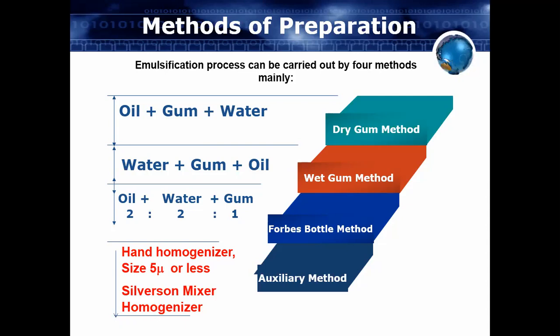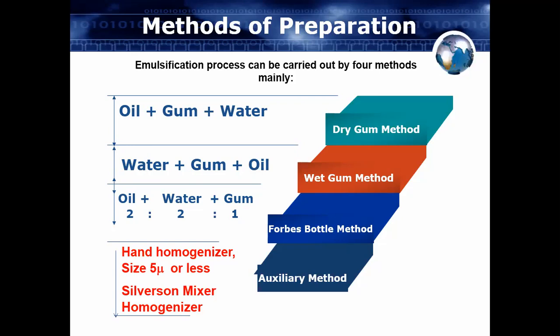The next method is called the wet gum method. In the wet gum method, first of all you have to take the water, then we have to add the gum, and then we have to mix it, water plus gum. Then lastly we have to add the oil. So this is called the wet gum method. Why is it called the wet gum method? Because first of all we are taking water and mixing it with the gum. Generally the gum gets wetted by the water. When it is added into the water, it will become wet. So that's why it is called the wet gum method.